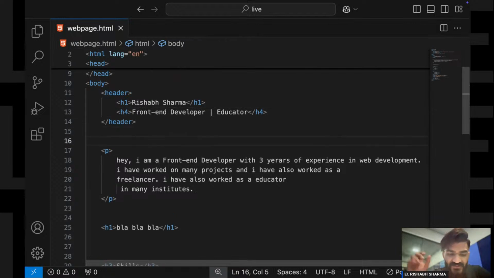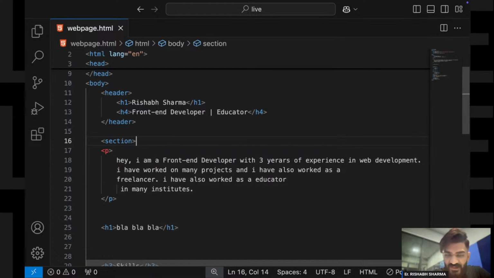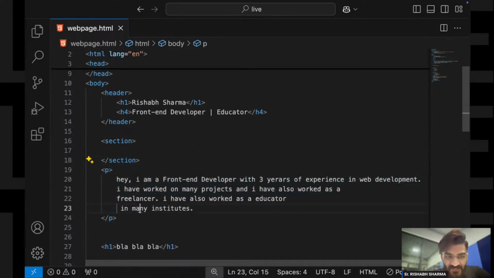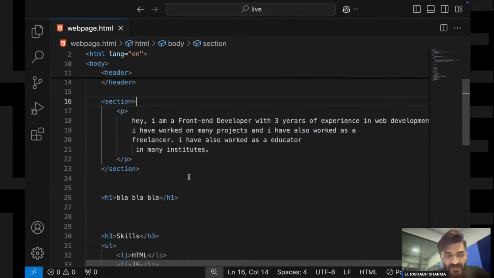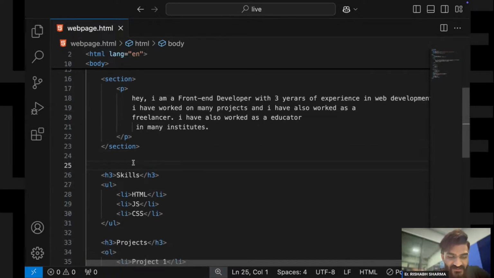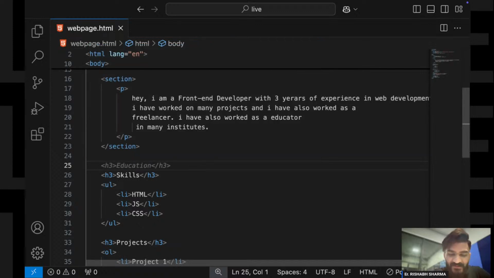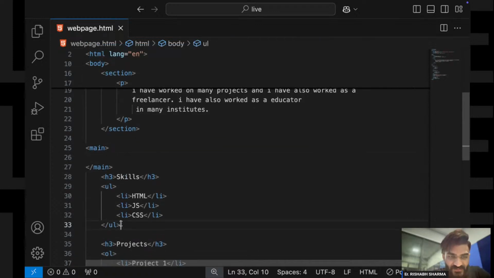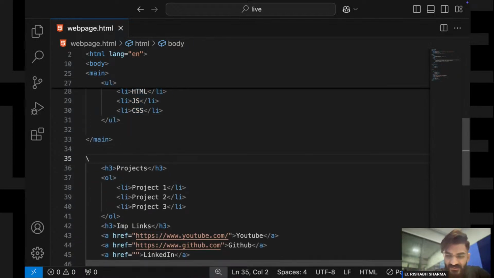And what is this? This is say my section. Okay, this is my section. So मैंने ये पैराग्राफ I am writing into this section. I need to remove this. Now say this is my main. Suppose this is my main, right? And what is this? Say this is my again main. So this is also main.